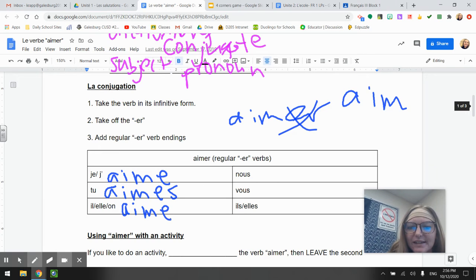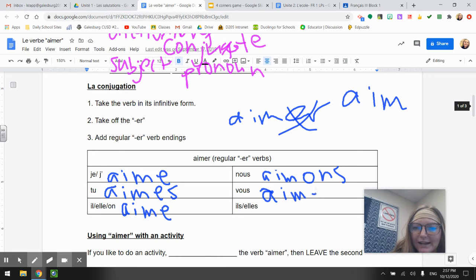Nous is aimons, so let's take the stem, then we add an O-N-S. Vous is aimez, pronounced just like the infinitive, but it ends in an EZ.